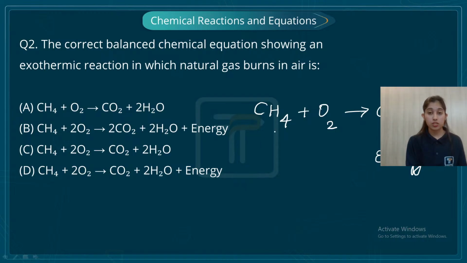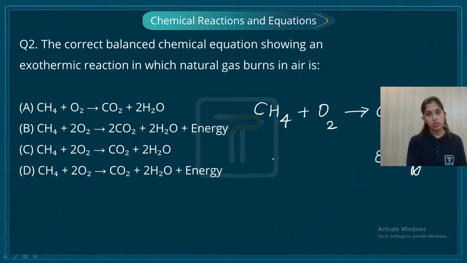Now, this is not a balanced reaction, right? So first, I have to balance this reaction. How am I going to balance this reaction, students? Here I have two atoms of oxygen, but here I have three atoms of oxygen, so it is not balanced. Again, I have four atoms of hydrogen here, and here I have two atoms. So let's make four atoms of hydrogen first. Let's start with hydrogen. I'm going to put a 2 here.